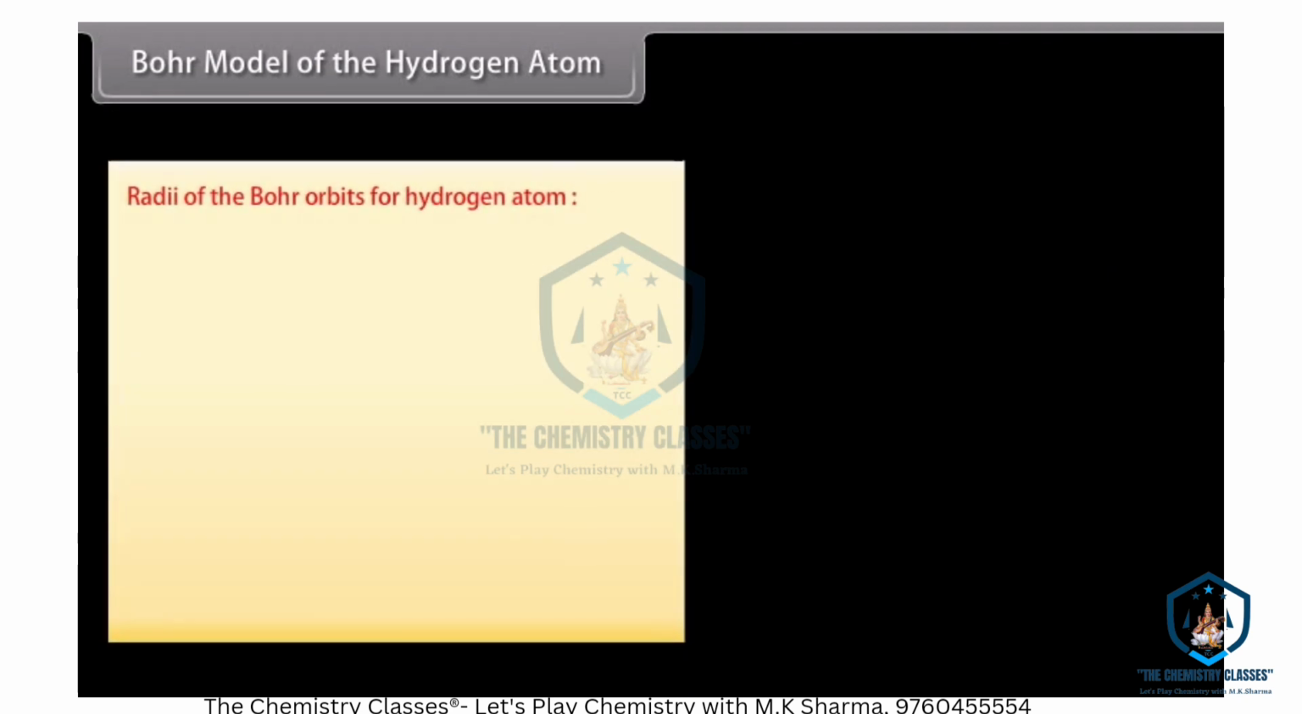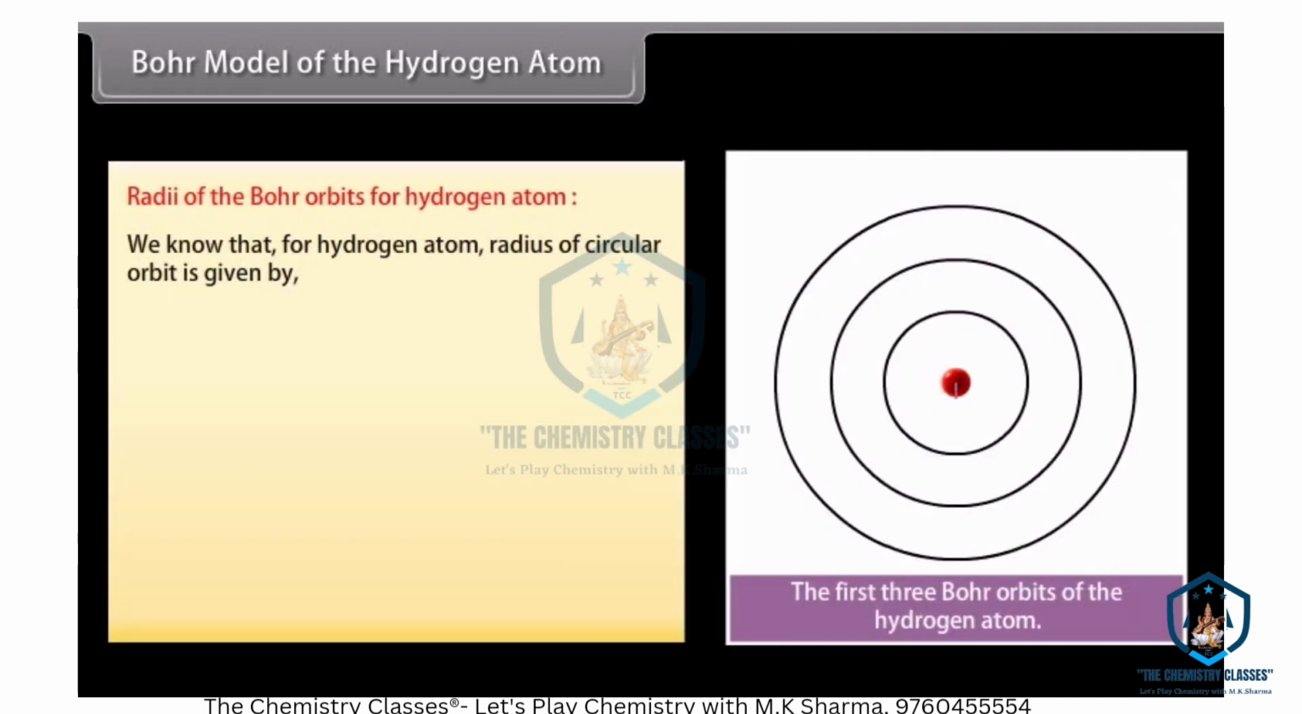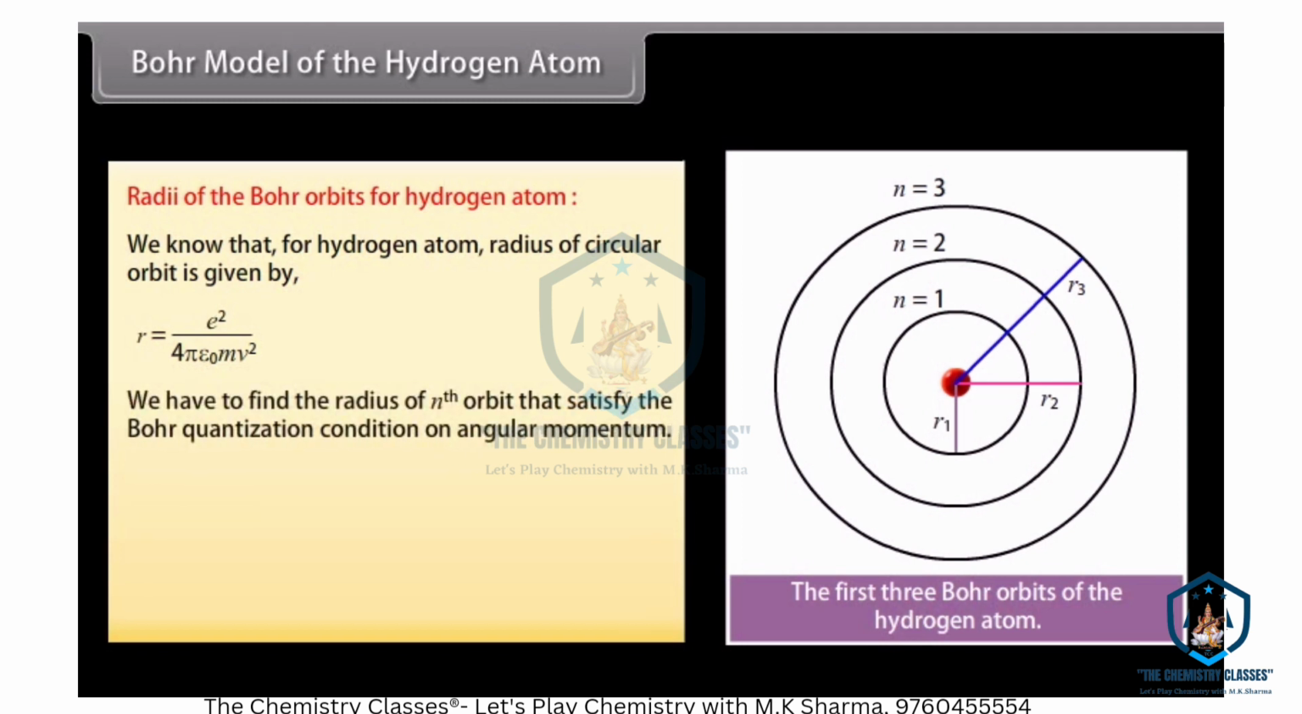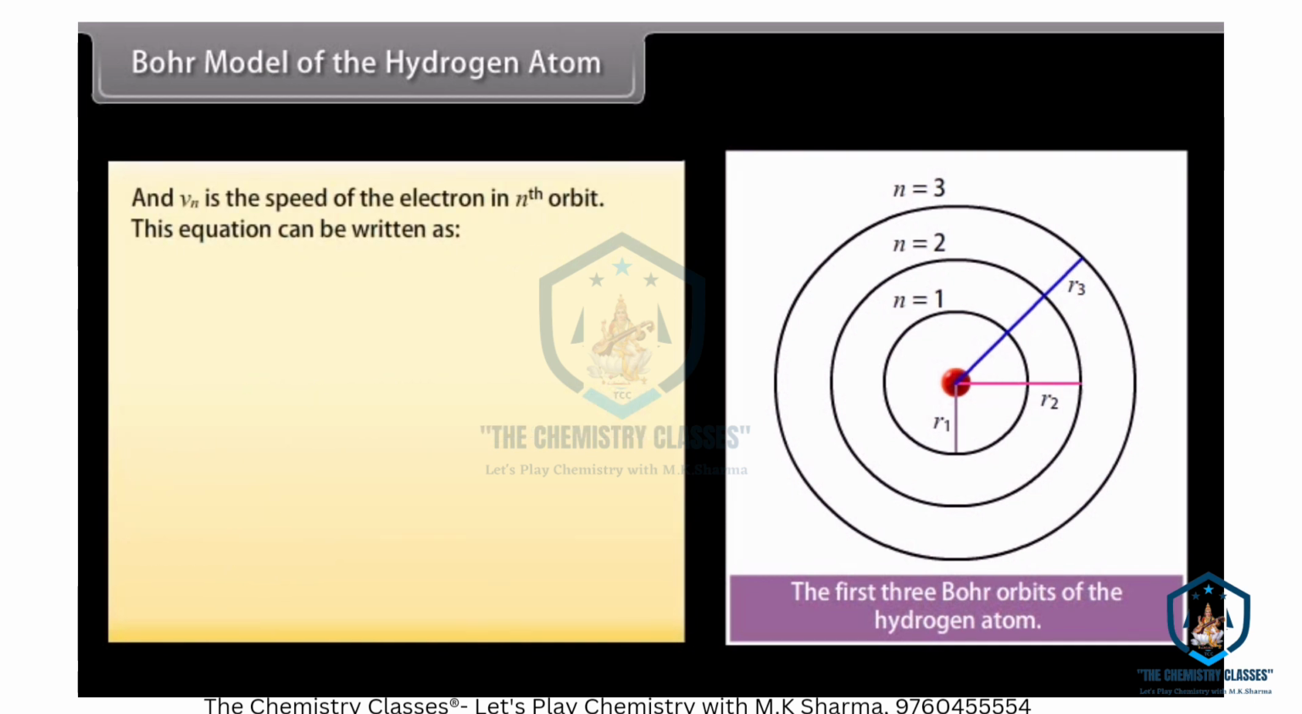Radii of the Bohr orbits of hydrogen atom. We know that for the hydrogen atom, the radius of a circular orbit is given by e square upon 4 pi epsilon naught m v square. We have to find the radius of the nth orbit that satisfies the Bohr quantization condition on angular momentum. Ln is equal to the product of m, vn and rn, which equals nh upon 2 pi, where n is equal to 1, 2, 3 and so on, and vn is the speed of the electron in the nth orbit. This equation can be written as vn equals nh upon 2 pi m rn.